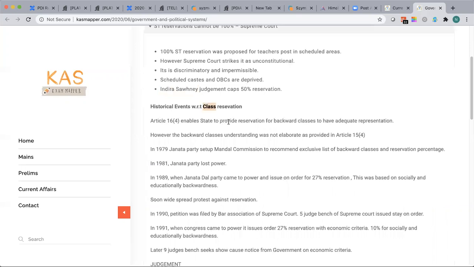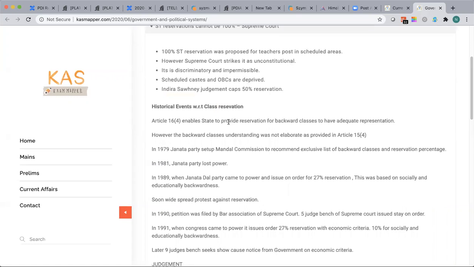First of all, reservation is an acceptable norm by the constitutional makers. As part of Part 3, the fundamental rights, we have Article 15 and Article 16, where reservations, or caste, is spoken about specifically.